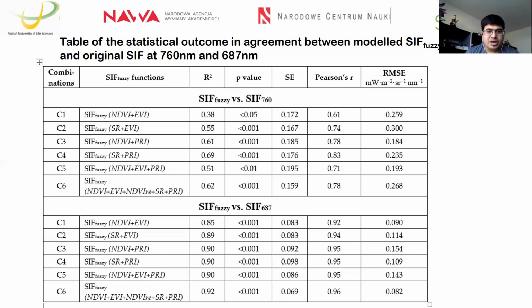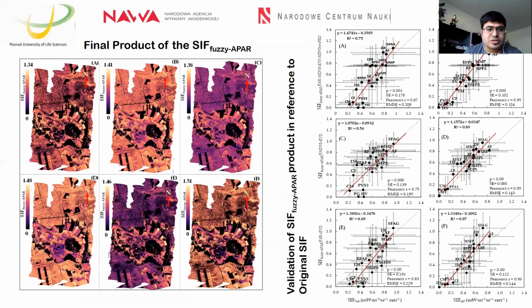And in the second part, as I mentioned, we also have SIF fuzzy, and after that, to boost the model, we injected the APAR into the SIF fuzzy, and here you can observe that after injecting APAR, the relationship between the original SIF and model data is increased quite a lot. So these are the main three agreements that have a good relationship, good agreement with the original SIF signals.